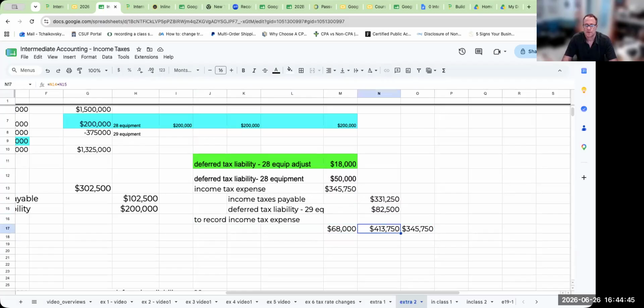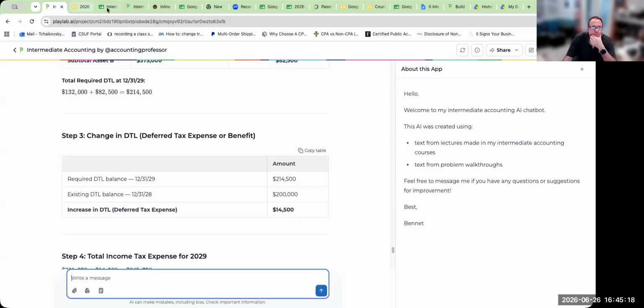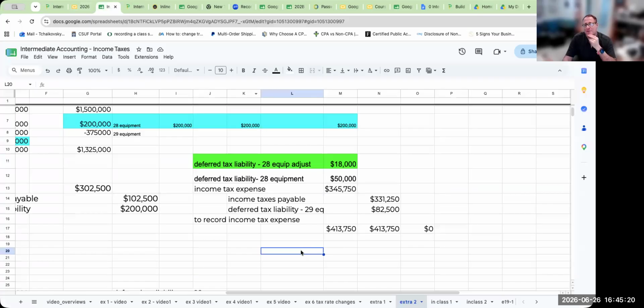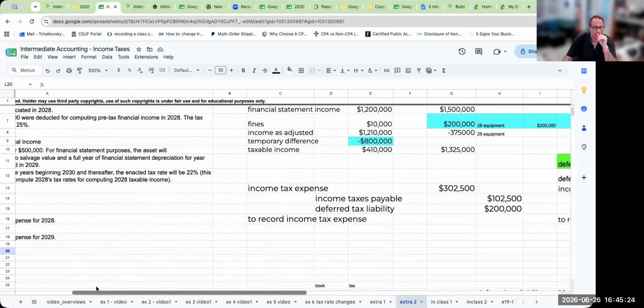Okay, let me just make sure I do this. Okay, so just give me one moment and we will verify this. Always fun too. And according to my artificial intelligence application, I think we're good to go.